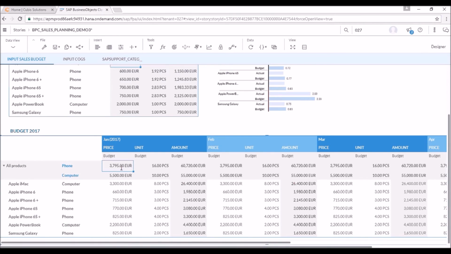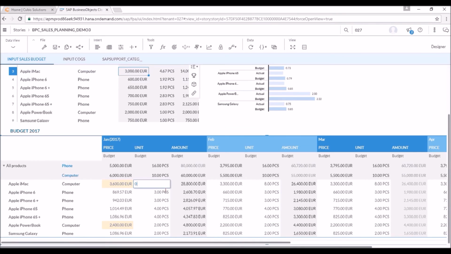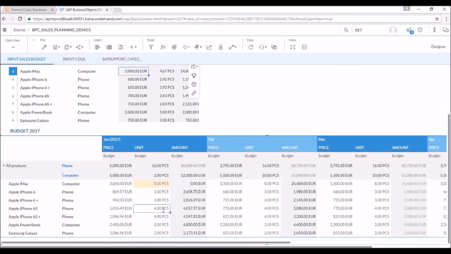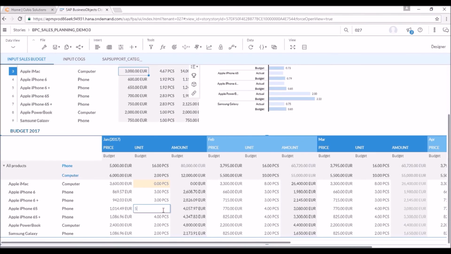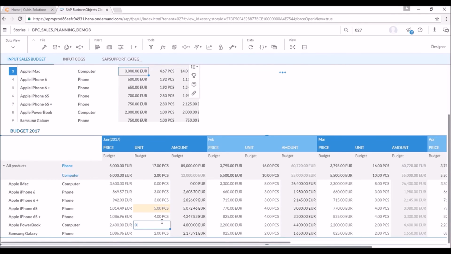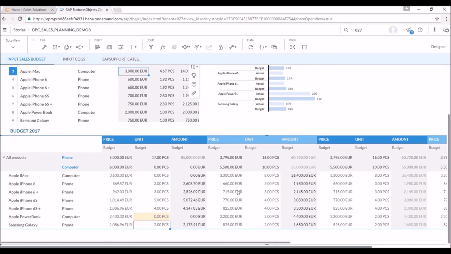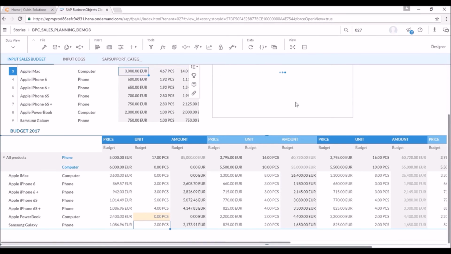In our example, the country manager chooses to input numbers for the price on the aggregates, and you might notice that automatic disaggregation is being performed by the system. This is out-of-the-box functionality. Next, for the number of units, he inputs some numbers on the leaf level. In this demo, we will limit the input to the month of January. We can see that the column for the total amount is being calculated on the fly while entering data. It is also nice to see how the analytic components, such as the bar chart on top, immediately get updated.